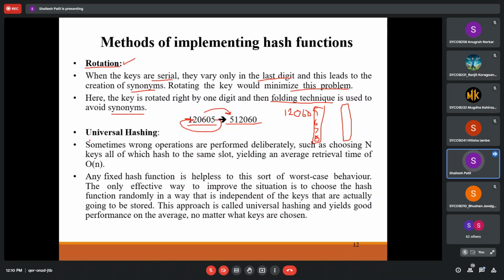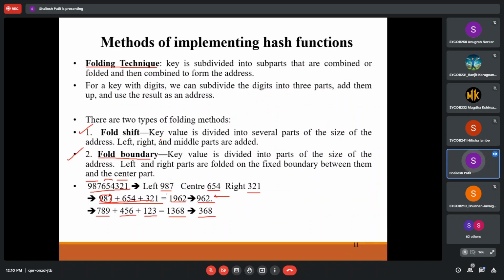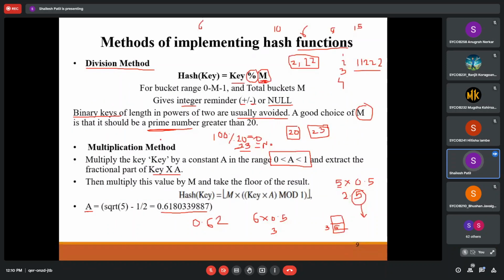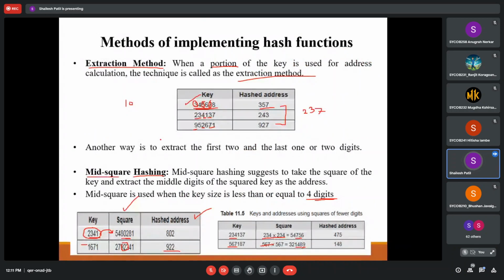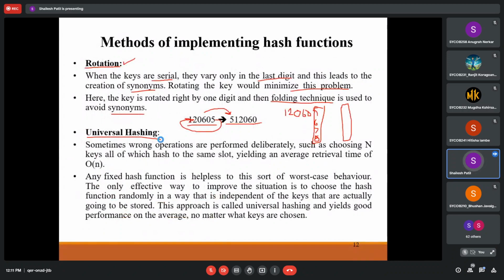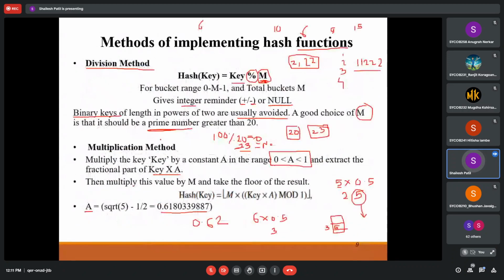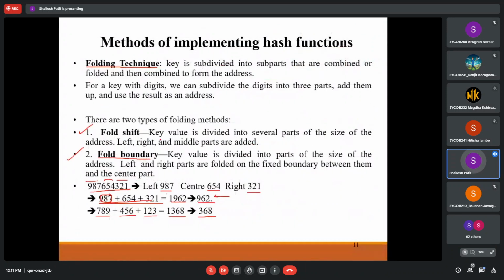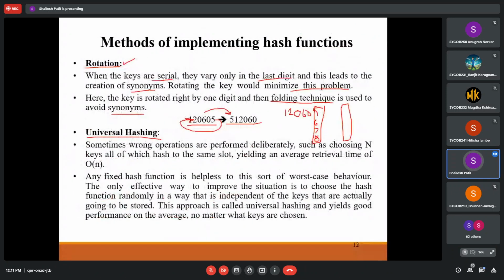And finally the eighth method is universal hashing. With all these techniques that we have seen: the division method, the multiplication method, extraction, mid square hashing, the folding technique, rotation, all the techniques we have used. No method is optimal. It depends on what exactly the key set is. So we have one method that is universal hashing.